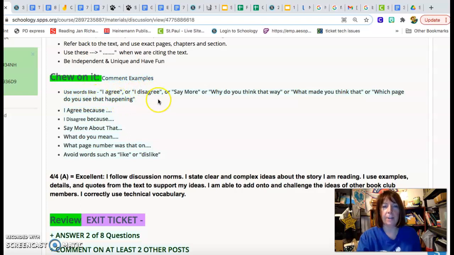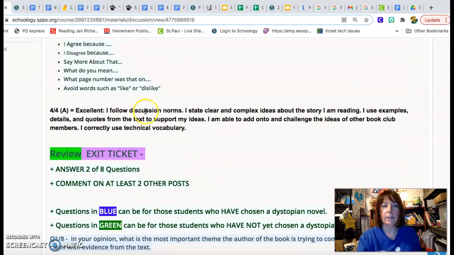Use words like I agree or I disagree, or say more, or why do you think that way, or what made you think that, or which page did you see that happening. I agree because, I disagree because, say more about that. What do you mean? What page number was that on? Avoid words such as like or dislike.